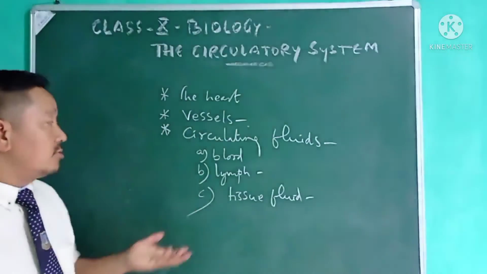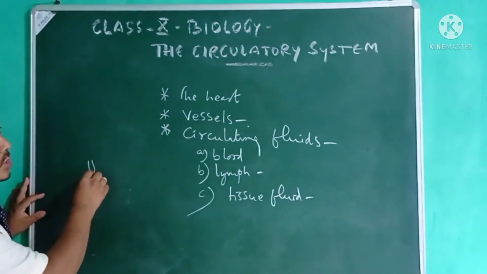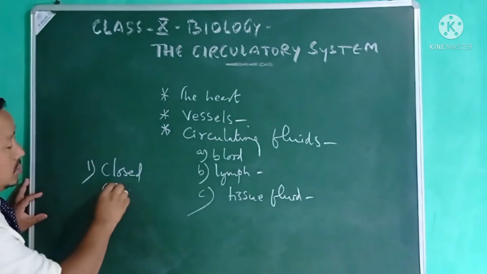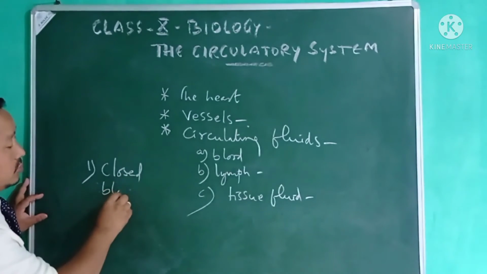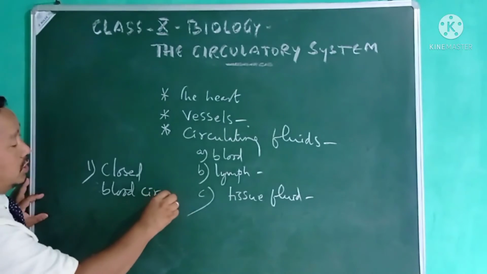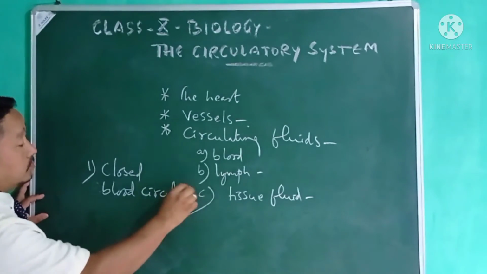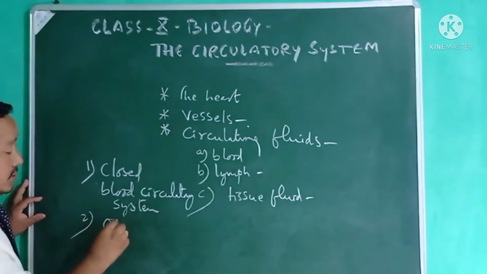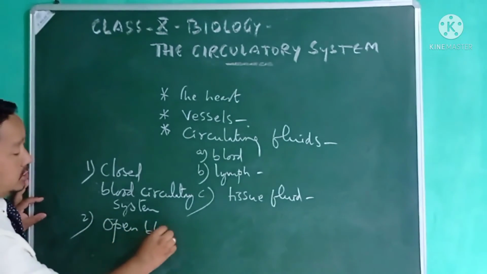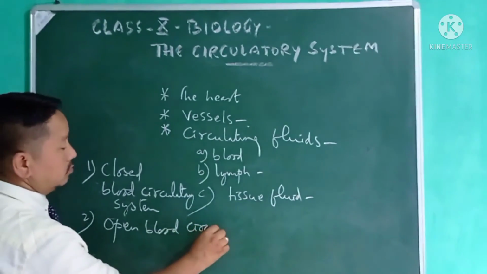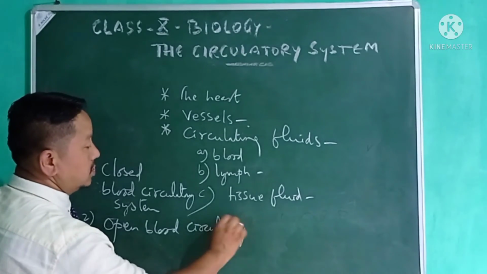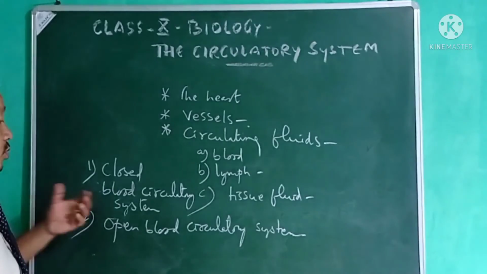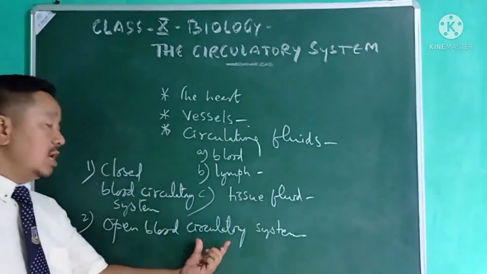The circulatory system can be observed in two types. First, the closed blood circulatory system. Second, the open blood circulatory system. These two types of circulatory system can be seen: closed blood circulatory system and open blood circulatory system.